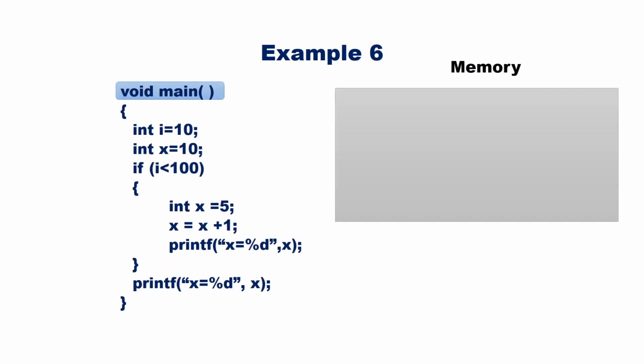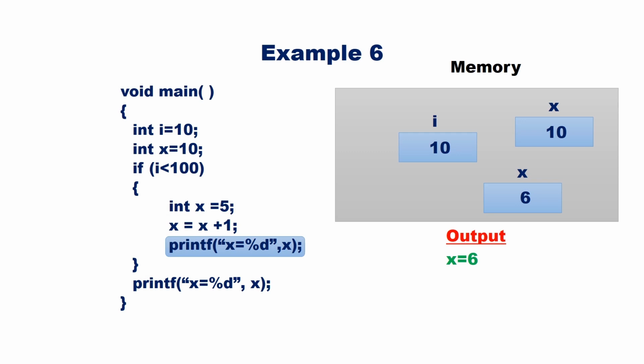Now let us take this example. I is an automatic variable with value 10. X is another automatic variable with value 10. Since I less than 100, goes to the if body. Inside if, another variable X is declared and initialized to 5. X equal to X plus 1. Second X now becomes 6. Print X, here 6 will be printed as the variable declared inside the block has more precedence than the variable declared outside the block. Goes out of the if block, second X is destroyed. Print X, 10 will be printed. The scope of second X is within the if block and the scope of first X is till the end of the program.